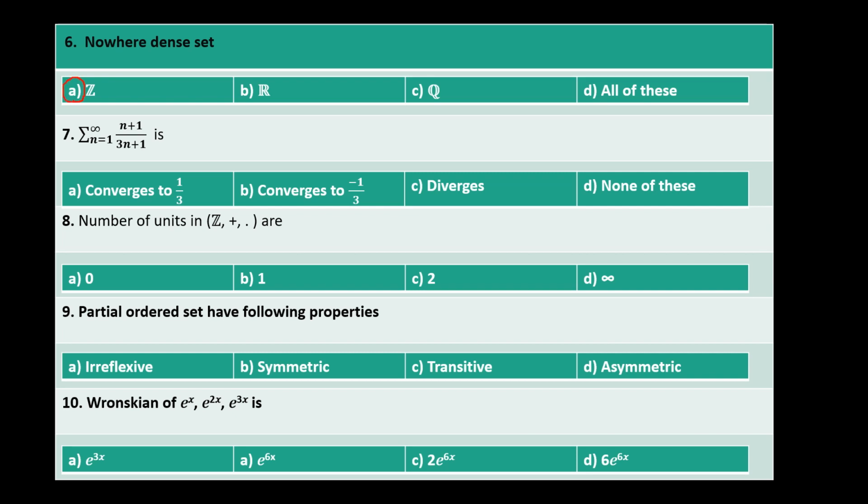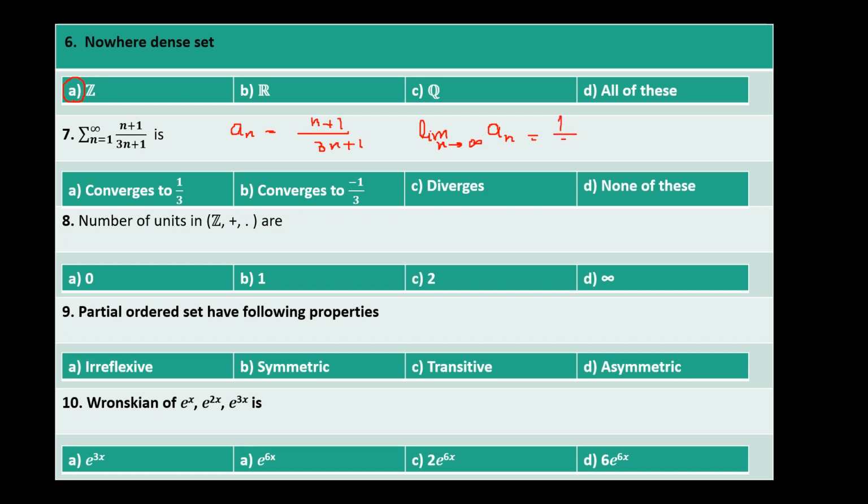Here an infinite series summation is given, and the options are: converges to 1 by 3, converges to minus 1 by 3, diverges, and none of these. If we look at the nth term of this series, a_n, which is (n plus 1) over (3n plus 1), the limit of this nth term is equal to 1 by 3.